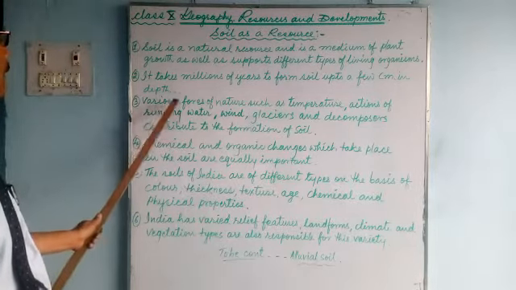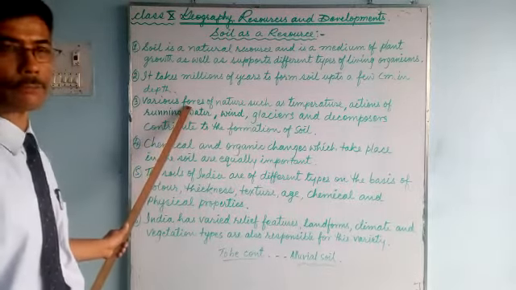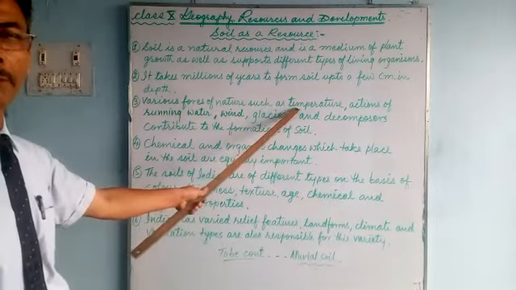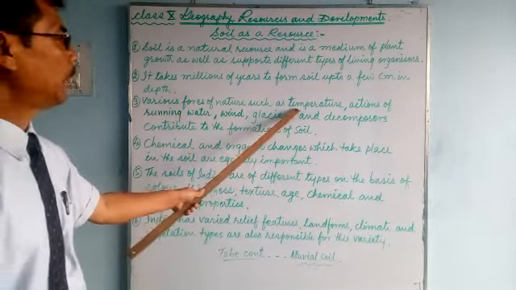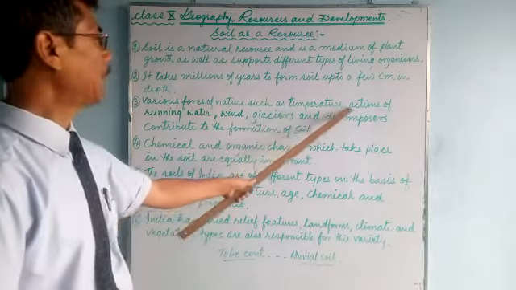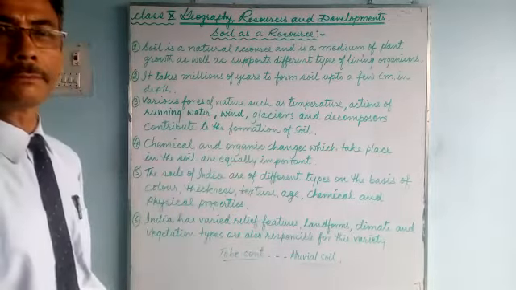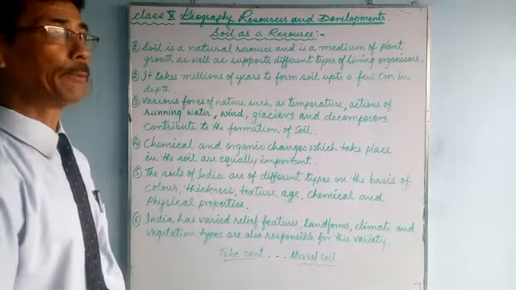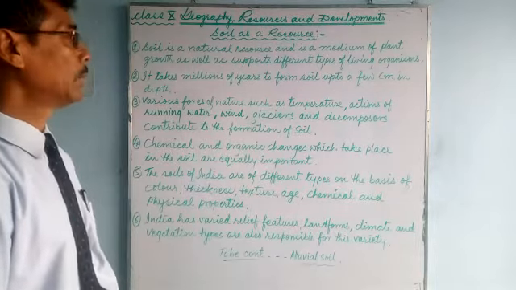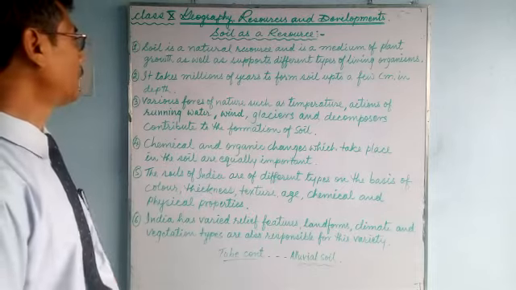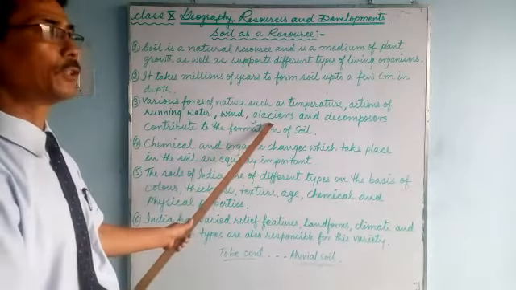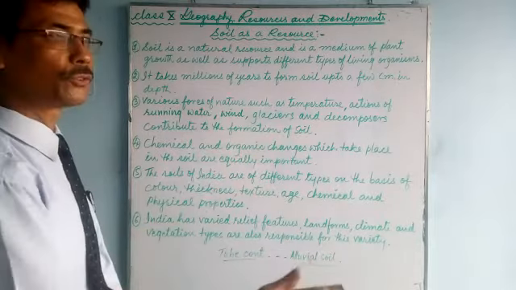Number 3, various forces of nature. Forces of nature such as temperature, heat and cold. Action of the running water is also very important in the formation of soil. Temperature plays an important role. Action of the running water, wind, glaciers. Glacier means the river of ice.